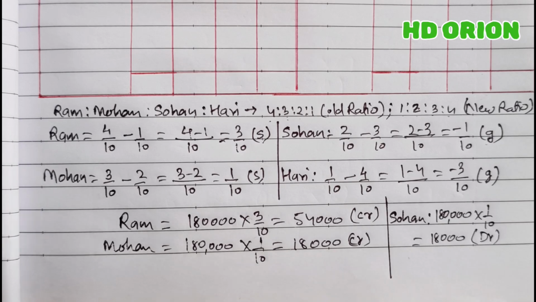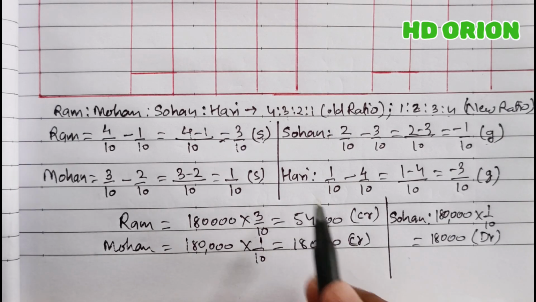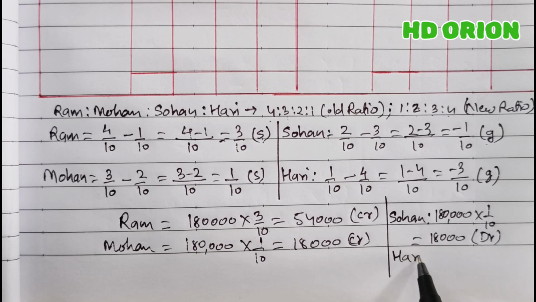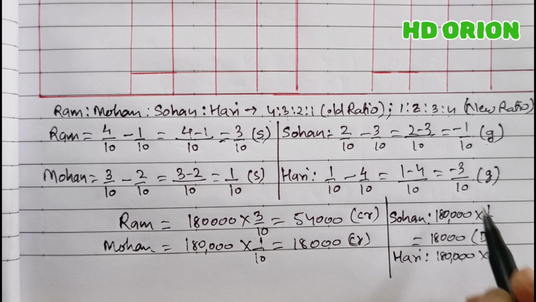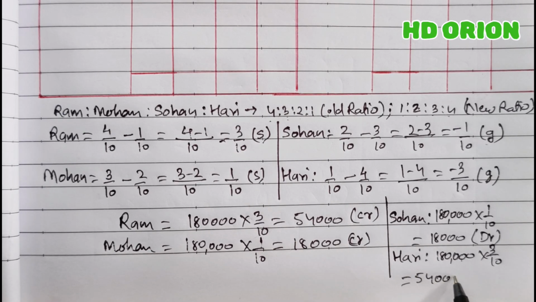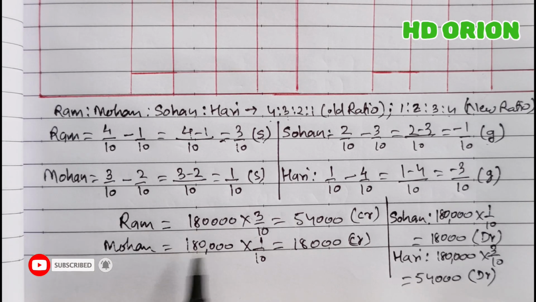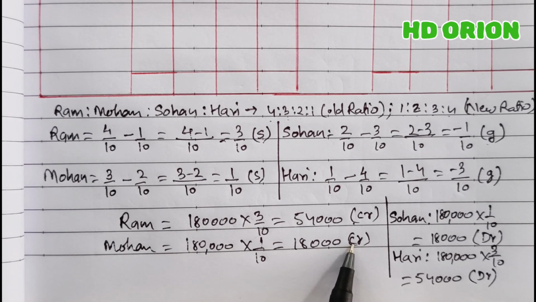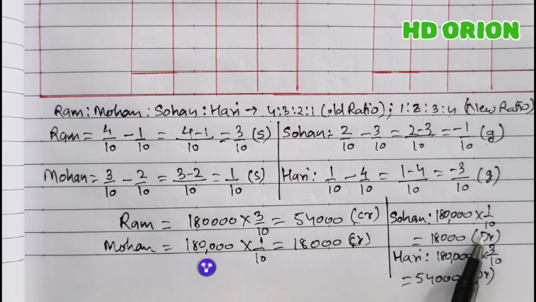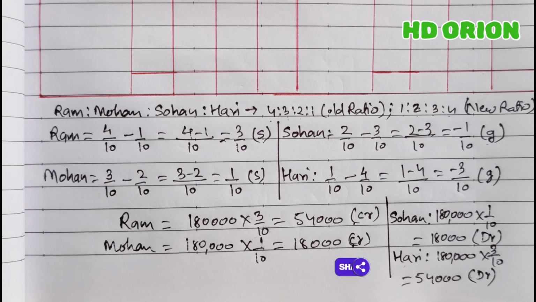has to be debited. And Hari, it is 1,80,000 multiplied by 3 by 10, it is 54,000 rupees because it is gain, and therefore the capital account will be debited. So this we have to do. Fine. So Ram and Mohan's capital account will be credited, and Sohan and Hari's capital account will be debited in the partners' capital account.